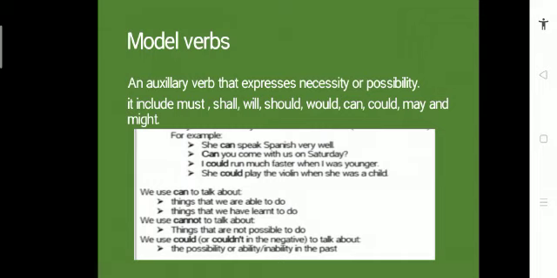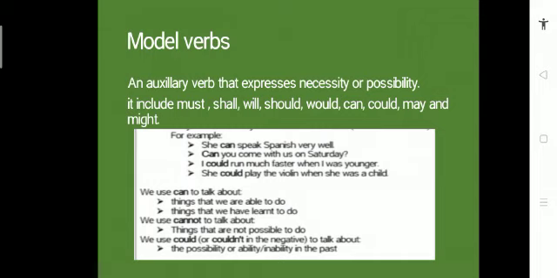When we have the expression of necessity, meaning there is a need, it is necessary to do something, then in that sentence we will use a modal verb. And if we say there is a possibility of doing something, or there is no possibility of doing something, then we also use modal verbs.